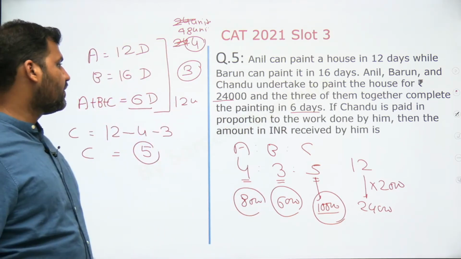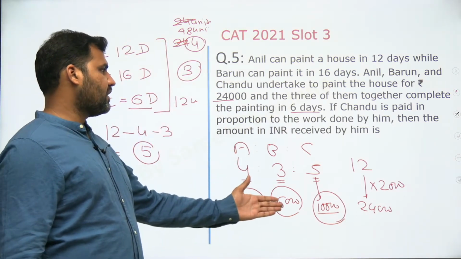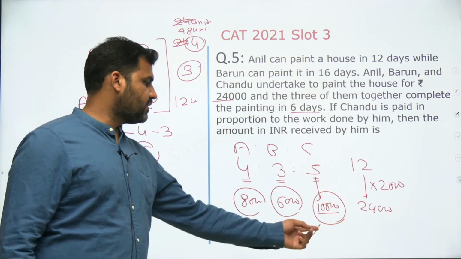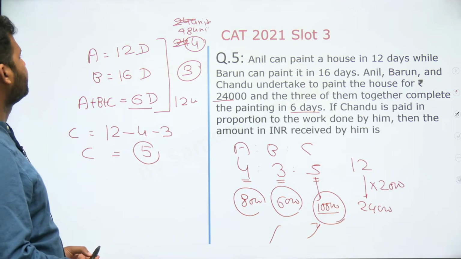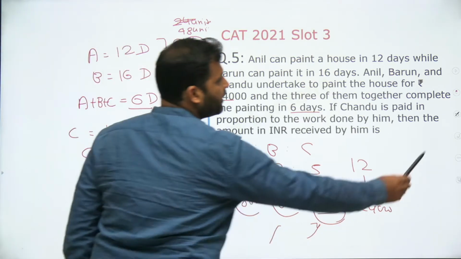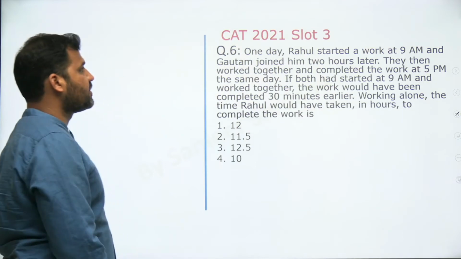Right? The amount of work. Chandu is paid in proportion to the work done by him. So Chandu will be getting total 10,000 rupees. That's the question, guys, right? Simple, very easy. All right, now let's move to the next question, number 6.